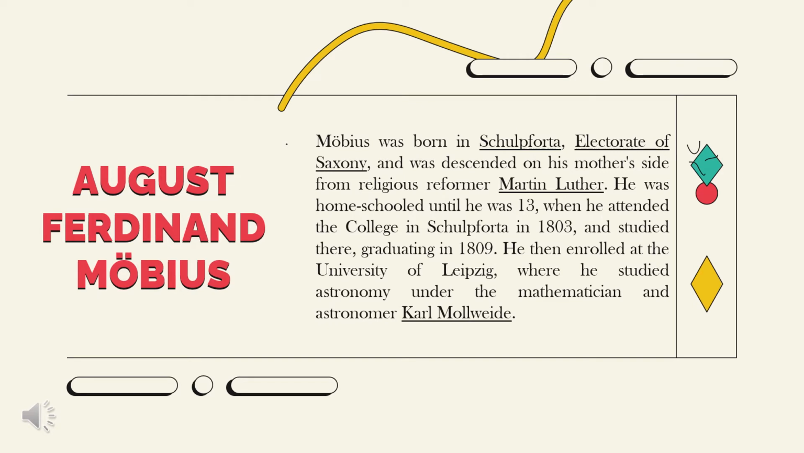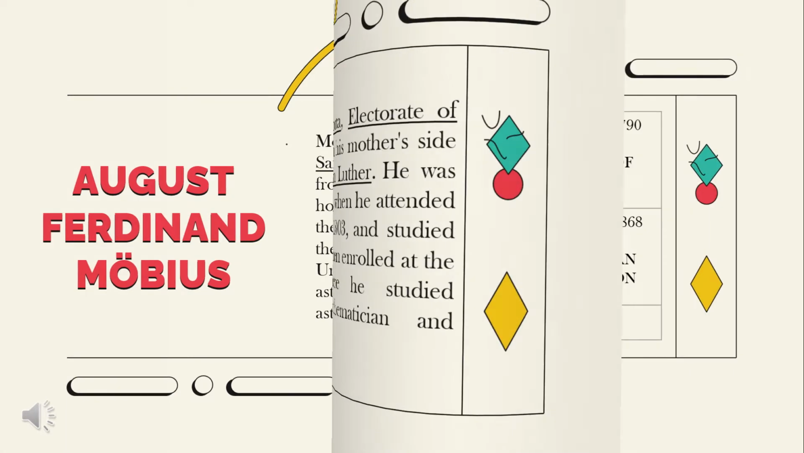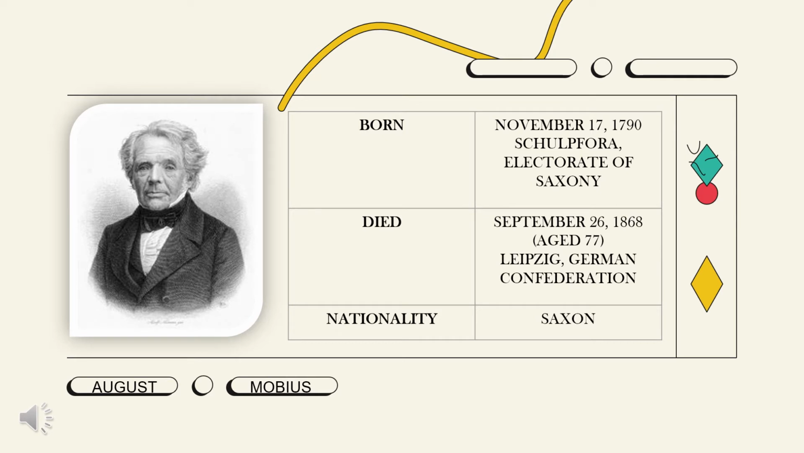The Möbius-Kantor configuration was named after August Ferdinand Möbius. Möbius was born in Schulpforta, Electorate of Saxony, and was descended on his mother's side from religious reformer Martin Luther. He was homeschooled until he was 13, when he attended the college in Schulpforta in 1803 and studied there, graduating in 1809. He then enrolled at the University of Leipzig, where he studied astronomy under the mathematician and astronomer Karl Mollweide. August Ferdinand Möbius was born on November 17, 1790, and died on September 26, 1868.